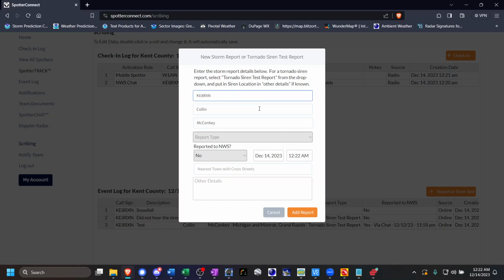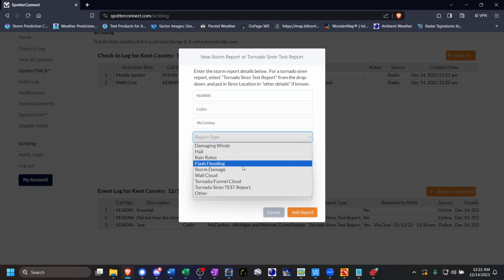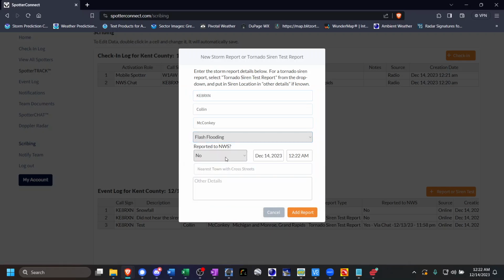It's going to populate both the first and the last name for you this time, so you don't need to worry about that. And we'll just put in the report type. Let's say that this individual has already either reported themselves or the NWS phone or chat liaison has already reported this on the net. You can just put in this information. We'll say that this test case of flash flooding was reported via NWS chat. And once again, we will enter Michigan and Monroe as our sample cross streets in the city of Grand Rapids.